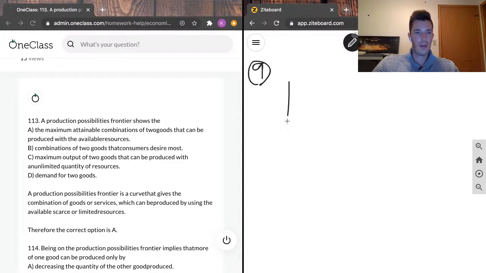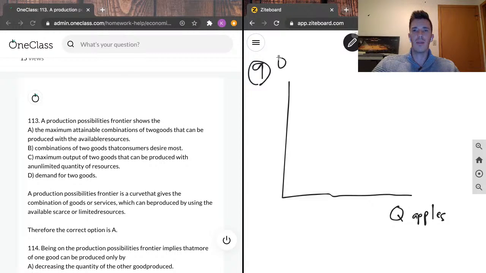I'm just gonna take the time to draw a PPF here for you guys. So this is the quantity of whatever your first good is. We could say apples. That's your x-axis, and your y-axis is going to be whatever your second good is.